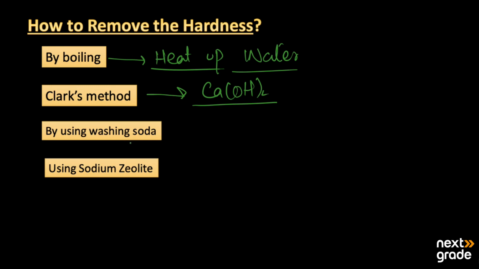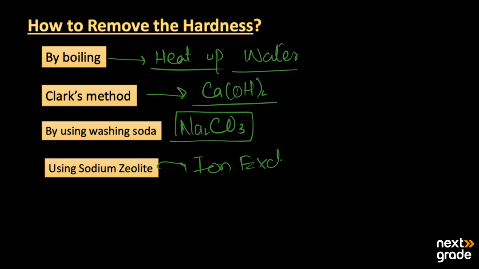The formula for washing soda is sodium carbonate, Na2CO3, and it is used for the removal of hardness. The last method is using sodium zeolite. What do we mean by sodium zeolite? This method is also known as the ion exchange method, and in it we use different zeolites.